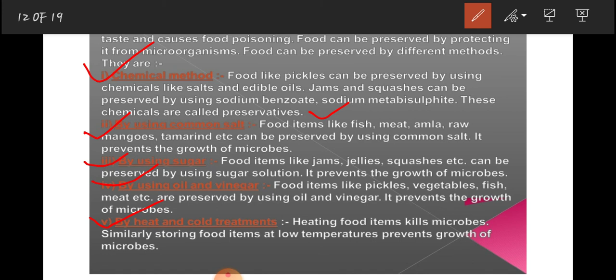We have to cook it properly, and similarly some things we need to store at a low temperature. We can store it in the refrigerator, which is very helpful for us to preserve our food, because some microbes cannot survive in very hot regions, and some microbes cannot survive in very low temperature. So we can preserve them by heating and by cold treatment.